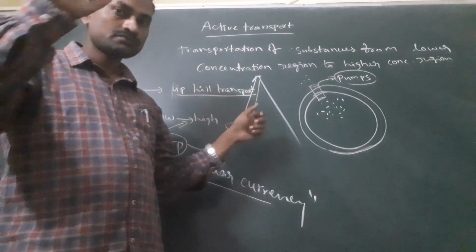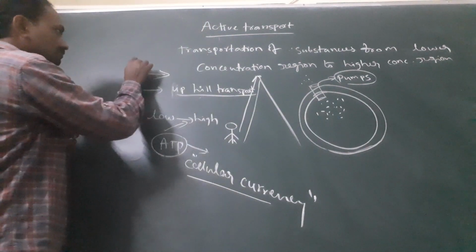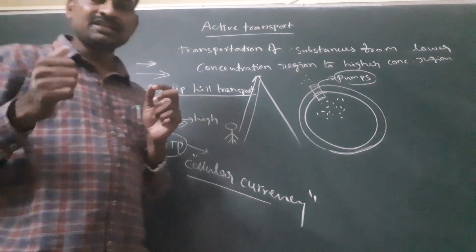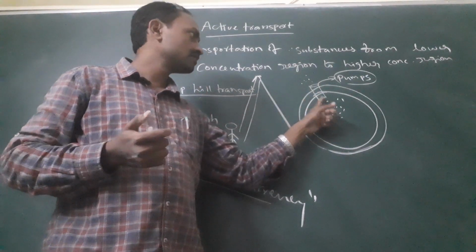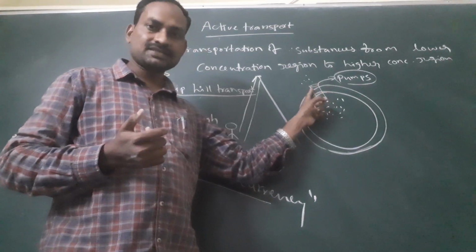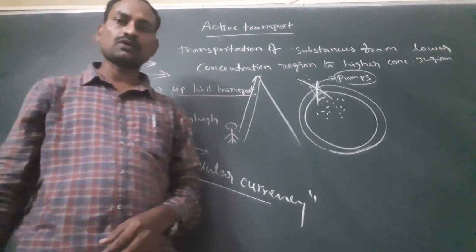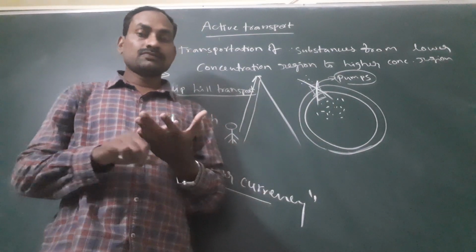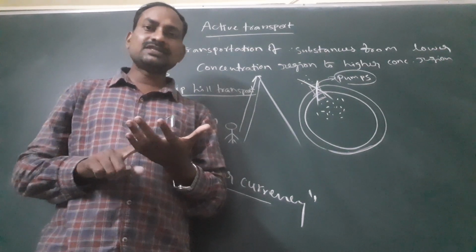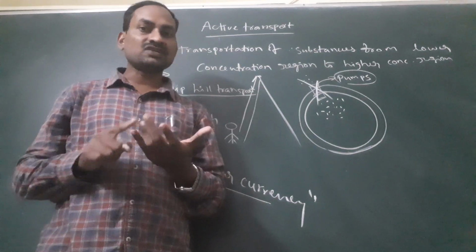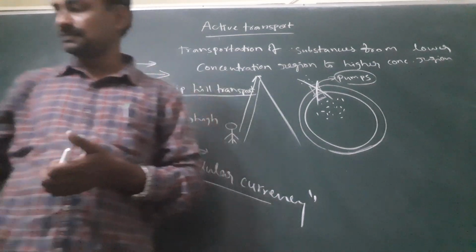And one more thing, inhibitors. If you add any inhibitor, these inhibitors will bind to the protein or amino acid side chains and inhibit the transportation process. So inhibitors inhibit the transportation process in facilitated diffusion and active transport mechanisms.